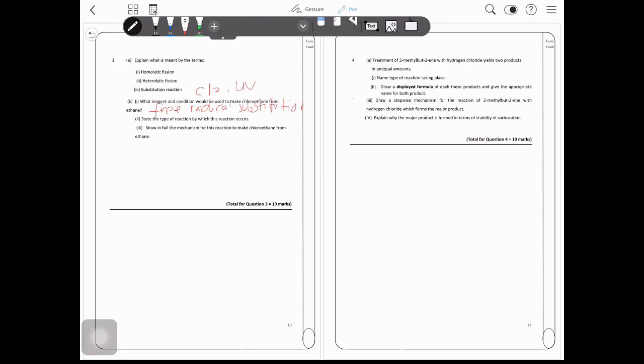So state in full the mechanism for this reaction to make chloroethane from ethane. Then we start with the initiation process where the Cl2 in the presence of UV light will undergo homolytic fission, so it will form a chlorine radical. And in the propagation step, the chlorine radical will attack the ethane to produce hydrogen chloride and also an ethyl radical. And the ethyl radical will then attack another chlorine molecule to form the compound.